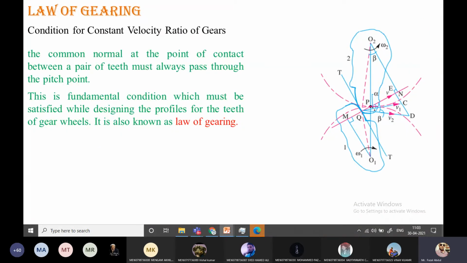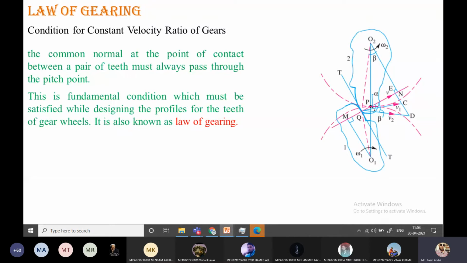Now, law of gearing. At the beginning, I was telling you that with gears, whatever the velocity ratio is, that exact velocity ratio is going to be achieved by the gears. So what is that? The common normal at a point of contact between a pair of teeth must always pass through the pitch point.